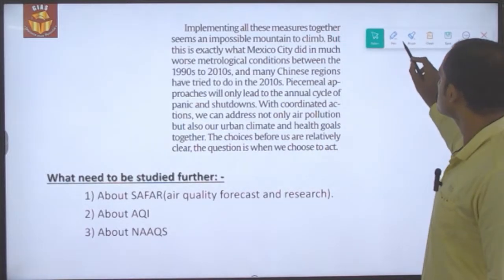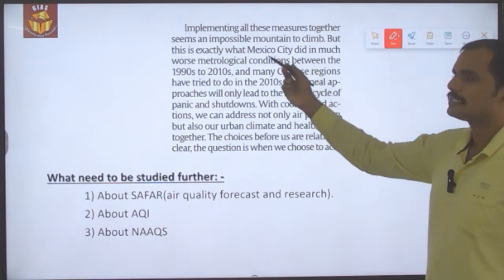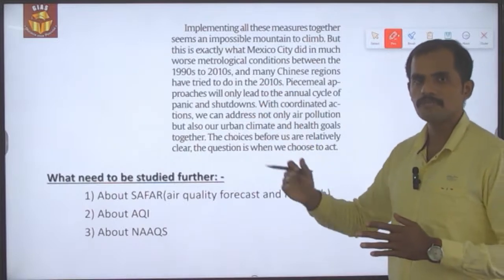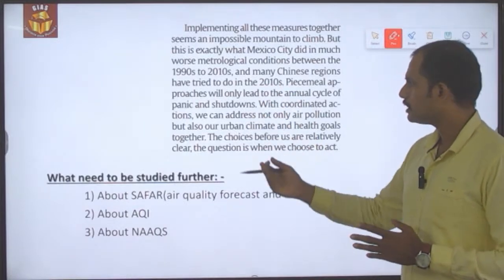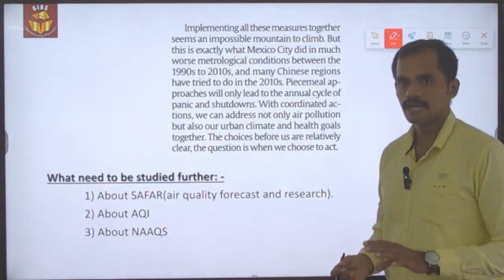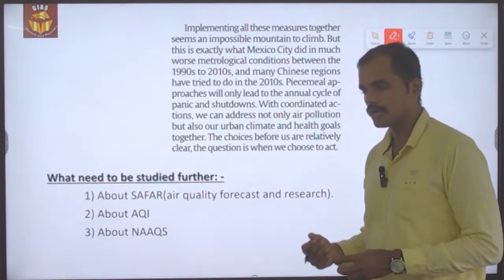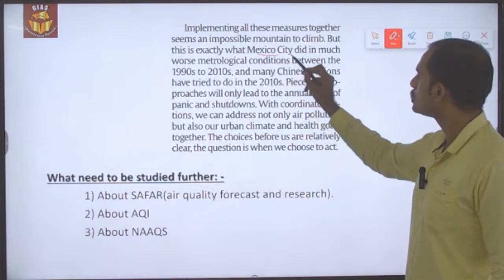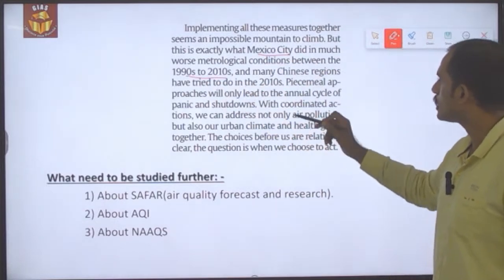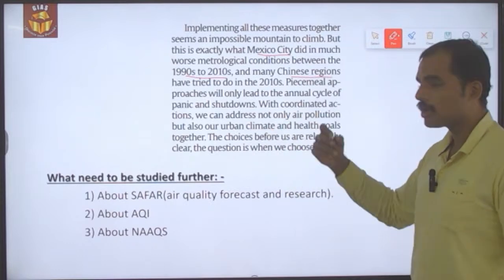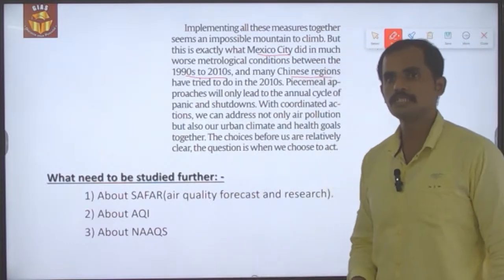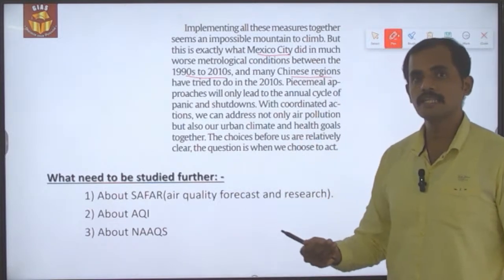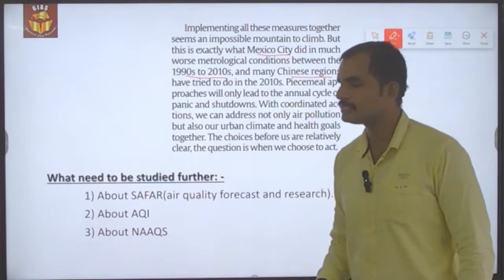So this is what it is. So as I said, the implementation or the way forward that has been given in the previous slide might be easy when we are reading, but in the direct implementation stage, it will have a huge amount of effort. But this kind of effort has been made by the Mexico cities during the 1990s to 2010, and then the Chinese, and at the same time Los Angeles in the US also did during the 1960s to overcome the air pollution that was prevailing in their cities, which is way higher than the currently prevailing air pollution in the Delhi NCR region.